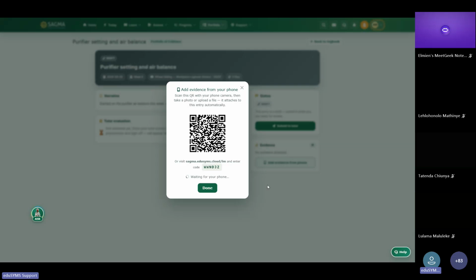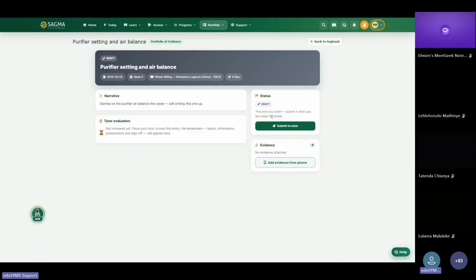So if you click on it, it will open up a small window where you will scan with your smartphone. Then it will give you a page to take a picture of your evidence or of your submission, then you upload it to the platform. So these are the things that I'm just showing you and provoking your thoughts.